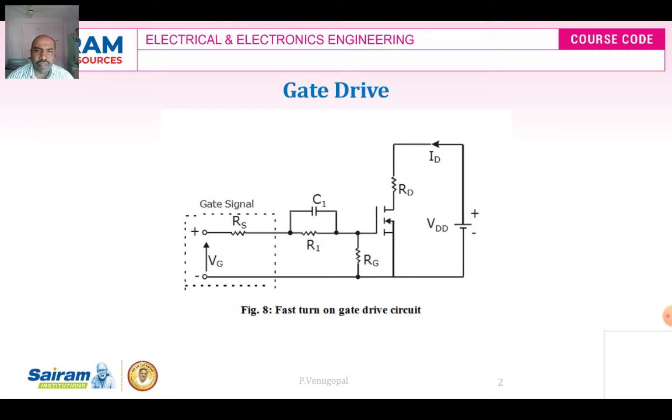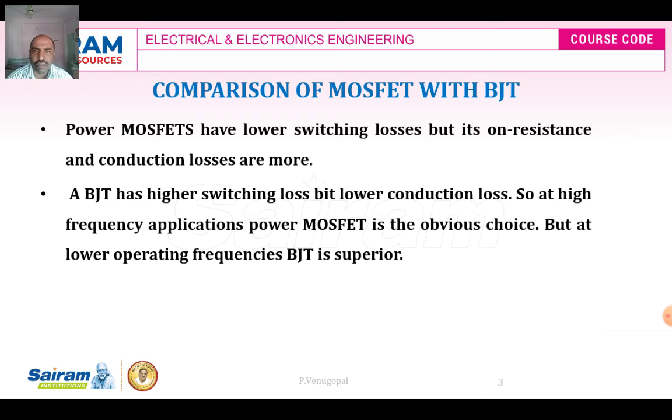So here you are observing an enhancement type MOSFET where the gate is connected to the gate voltage through the resistors R1 and gate source resistance RS. So this gate drive makes the MOSFET turn on at a faster rate. So next we will move on to the comparison of the MOSFET with the BJT.